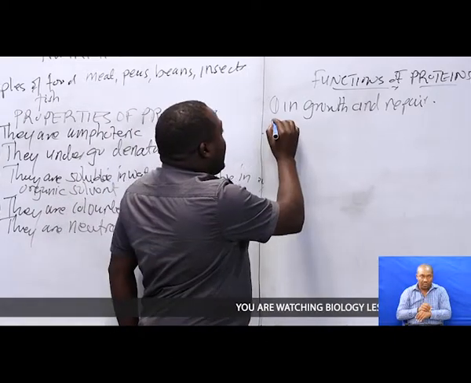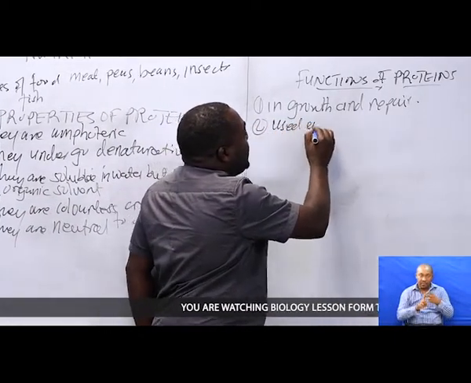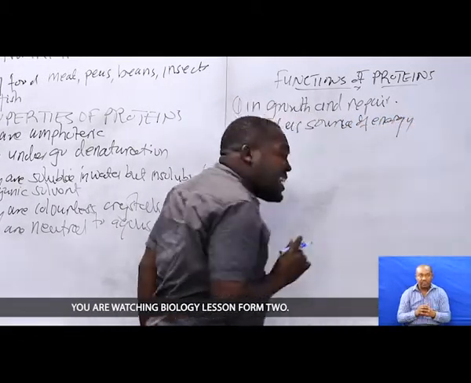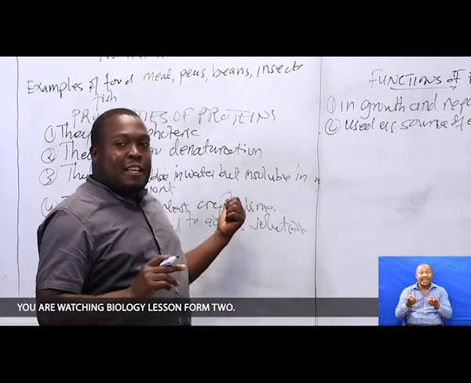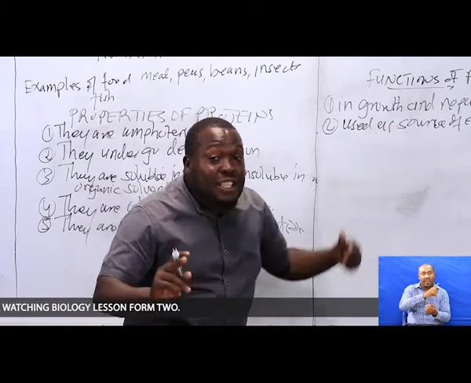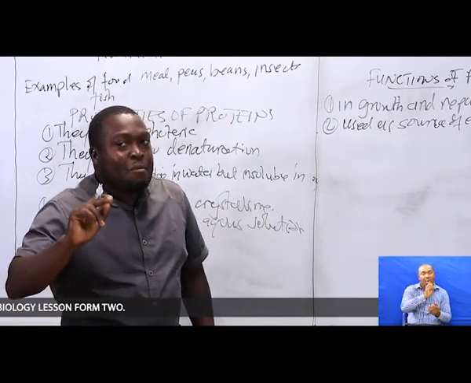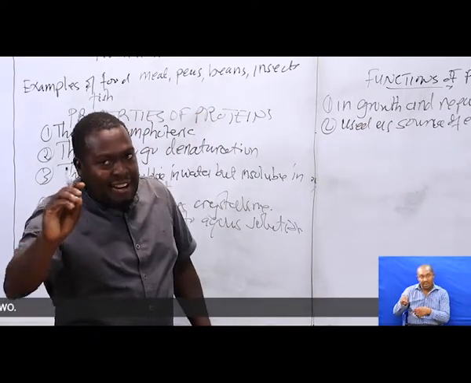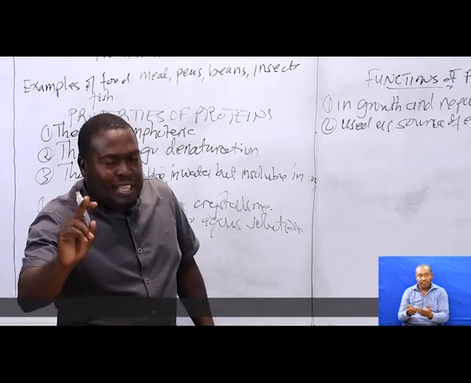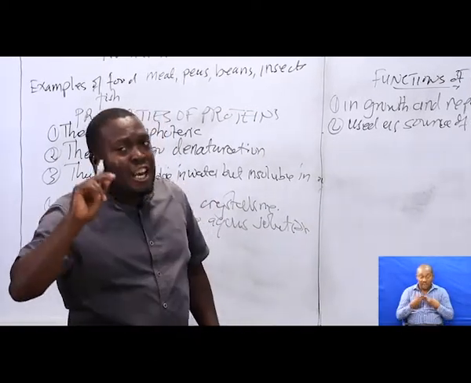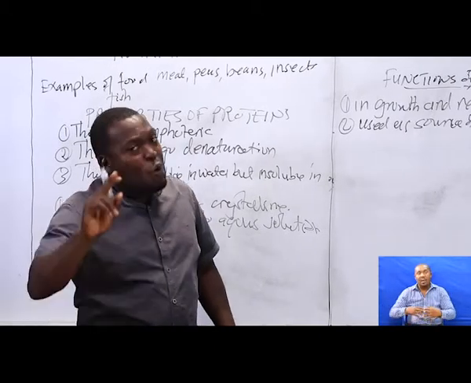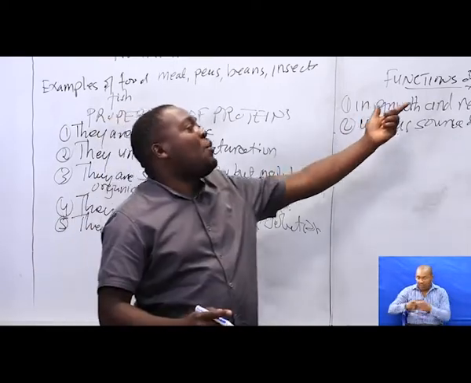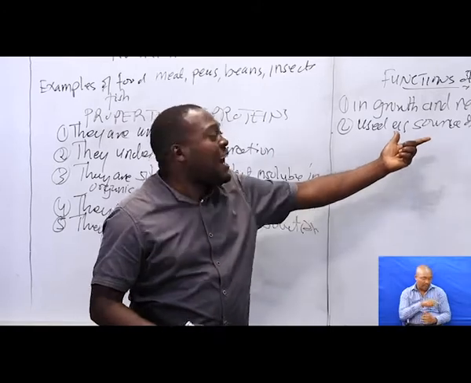The second one, used as source of energy. Again, the same as lipid and carbohydrate. Also, protein, they are used as a source of energy. But in which time? Protein act as a source of energy when carbohydrate and lipid supply energy in a little amount. Or when the energy that is supplied by carbohydrate and lipid is finished, is when now protein supplies what? Energy.